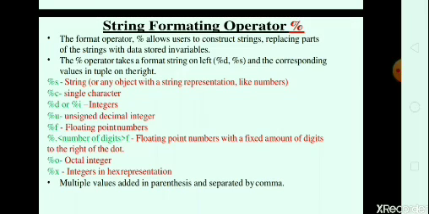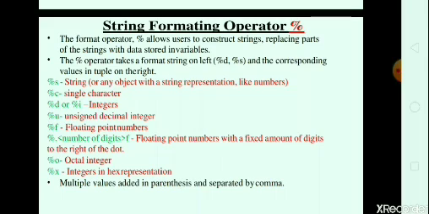%c is used for a single character, %d or %i for accessing an integer value from the user side, and %u is used for an unsigned decimal integer. Unsigned decimal integer means positive numbers; they do not have any kind of sign, that's why they are called unsigned decimal integers. Next, %f is for floating point numbers. %, then a number of digits, then f, gives a floating point number with a fixed amount of digits to the right of the dot.